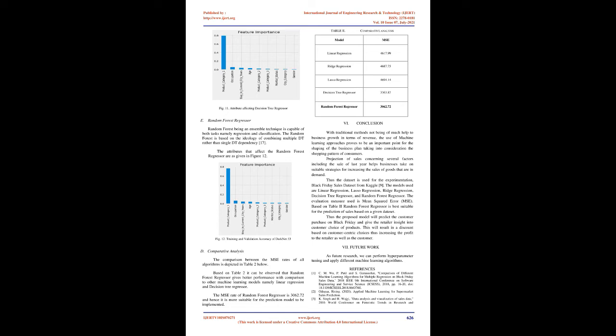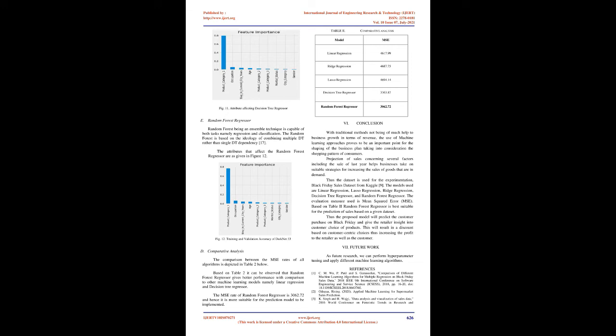B. Ridge regression. Multiple regression data can be analyzed using ridge regression. Least square estimates are unbiased when multicollinearity occurs. Based on the degree of bias, it reduces the standard errors that is added to the regression estimates. The formula for the ridge regression is given. The attributes affecting the ridge model for the given dataset are depicted in Figure 9.